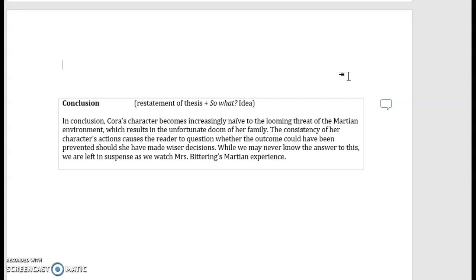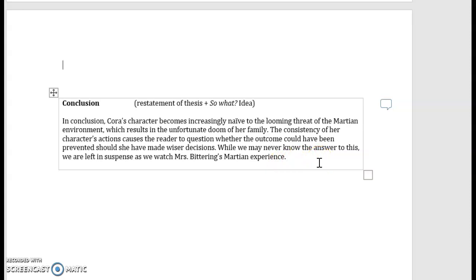"Cora's character becomes increasingly naive to the looming threat of the Martian environment, which results in the unfortunate doom of her family. The consistency of her character's actions causes the reader to question whether the outcome could have been prevented should she have made wiser decisions. While we may never know the answer to this, we are left in suspense as we watch Mrs.